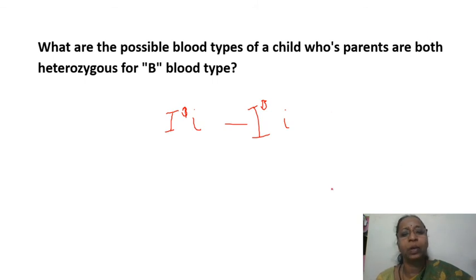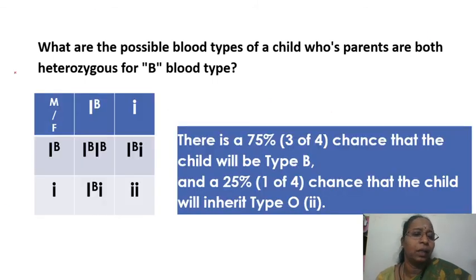And again, two blood groups are possible. Taking mother and father this way, this person is going to be homozygous for blood group B. These two persons are going to be heterozygous for blood group B, and this one is going to be homozygous recessive, so O blood group.